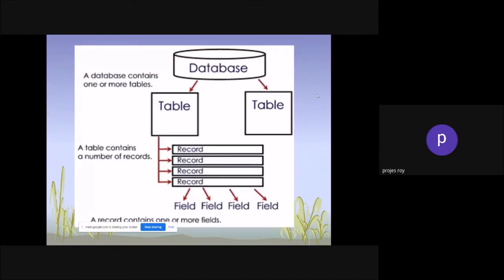Now here you can see this is the database. This is one table, and this is another table. This table is connected with so many records. Suppose you are thinking of a book table, right? Just think of a book table. Now this is the database, and here is a book table where you are going to input all the details of the books. If you see the nature of the book table, it consists of many fields.